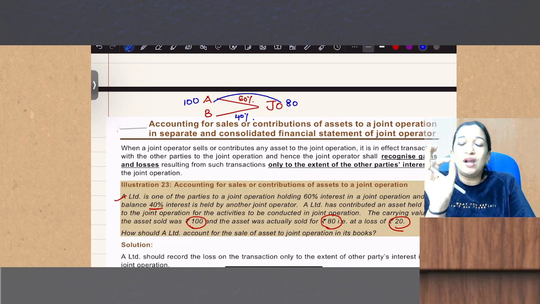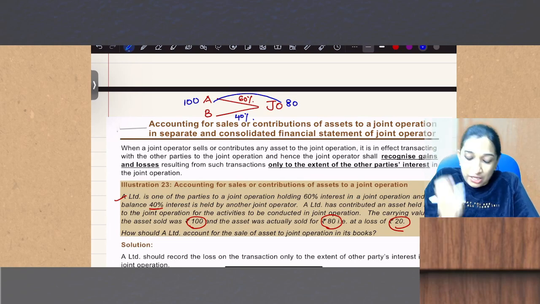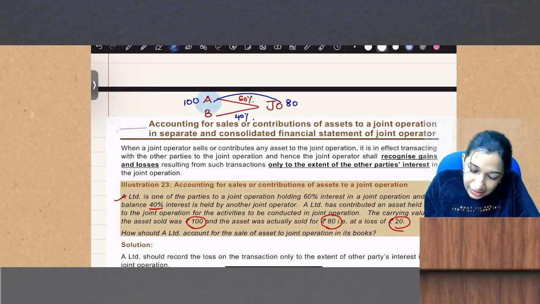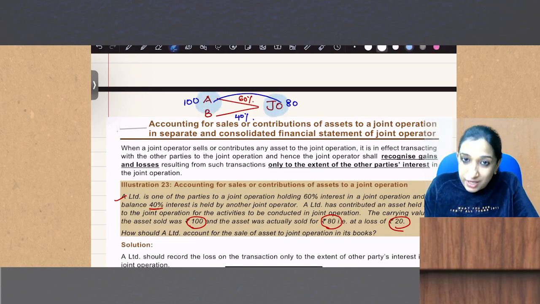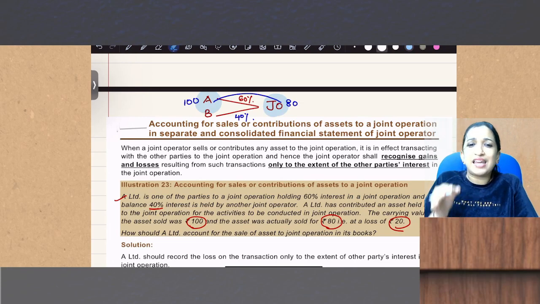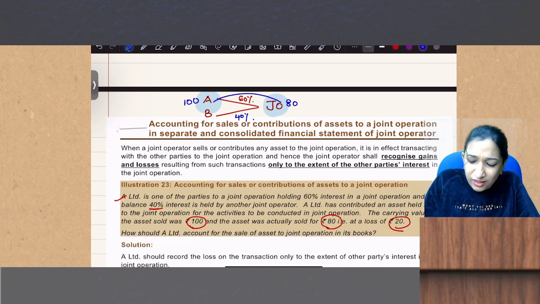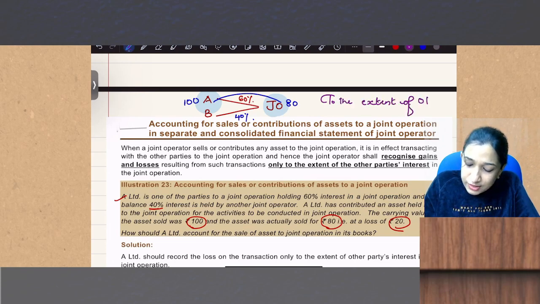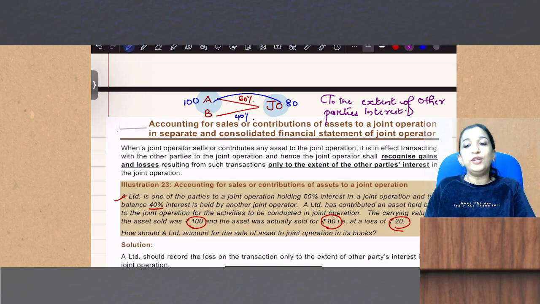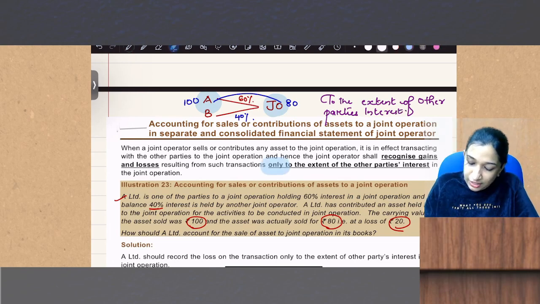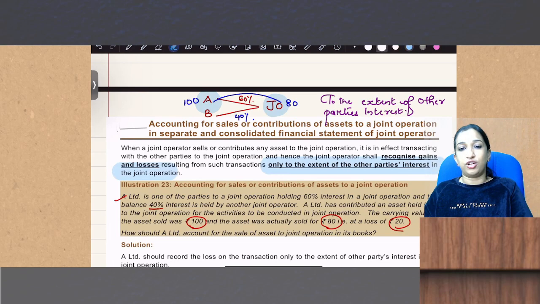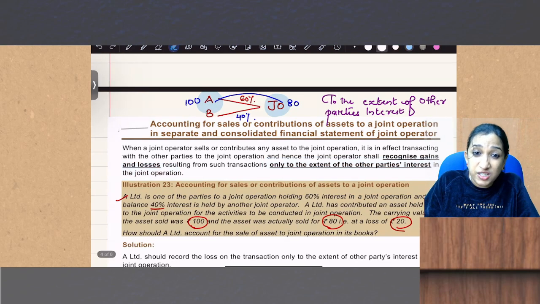So what is the rule as per IND AS 111? The transactions between the operators and joint operation should be recognized only to the extent of other parties' interest. I want you to learn this line: only to the extent of other parties' interest in joint operation. Not clear? Let me explain this.